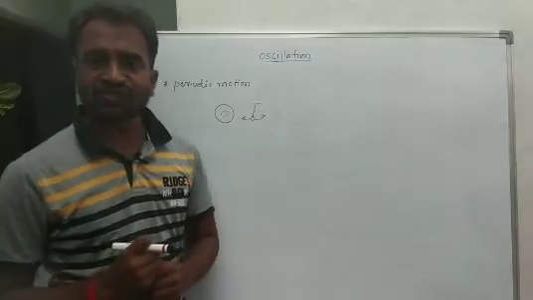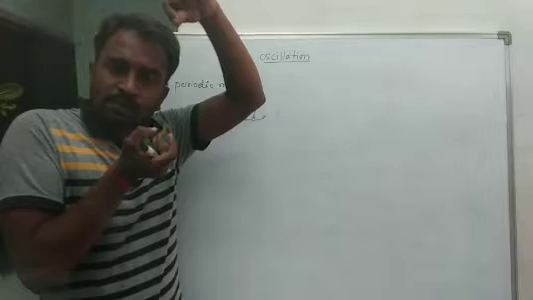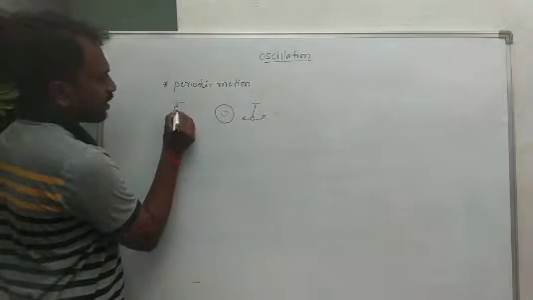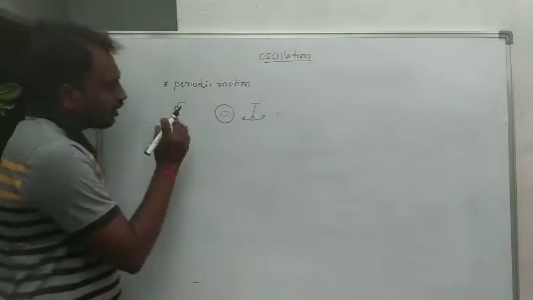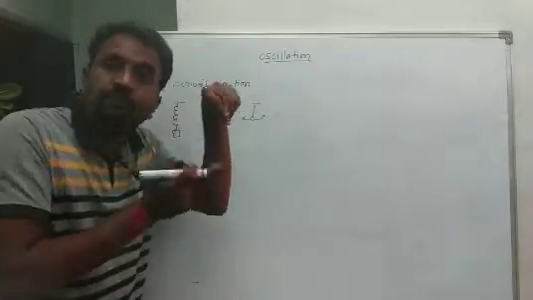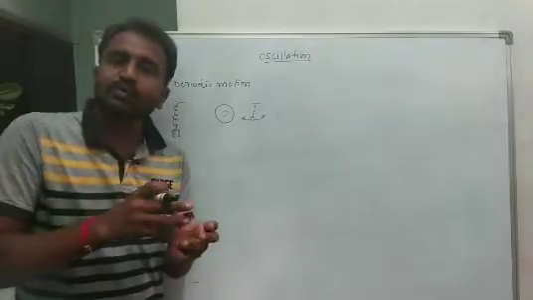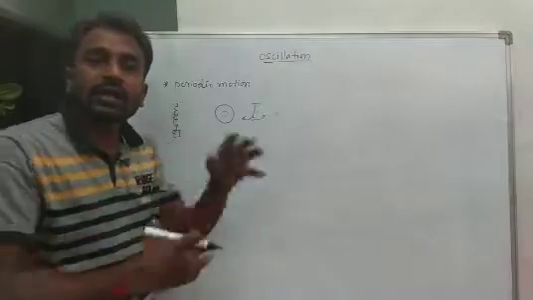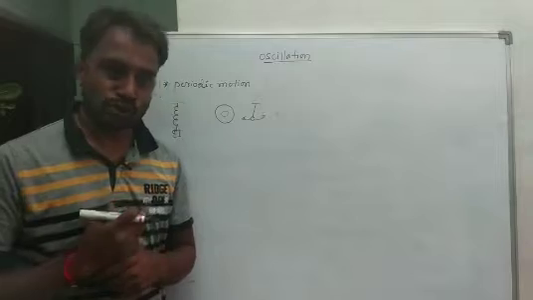Another example: suppose we consider a spring, and we suspend some amount of mass from it. If you attach some mass to this spring, what happens? The spring starts to oscillate, which means to vibrate. That is also a periodic motion. A periodic motion means a motion that repeats at regular intervals of time.